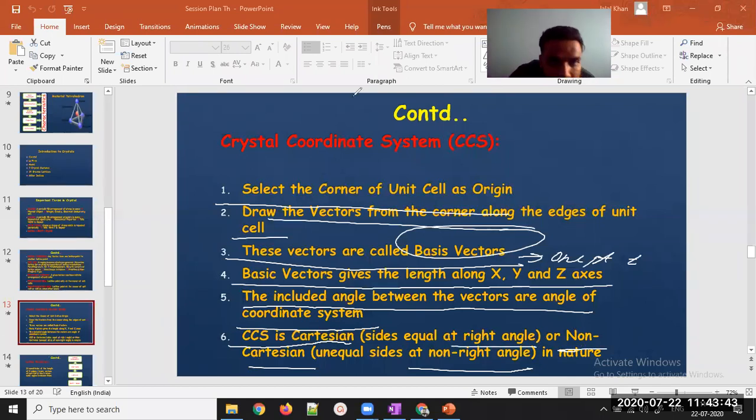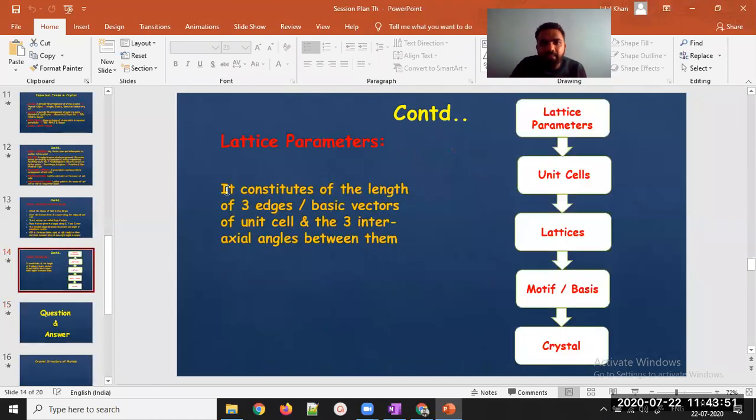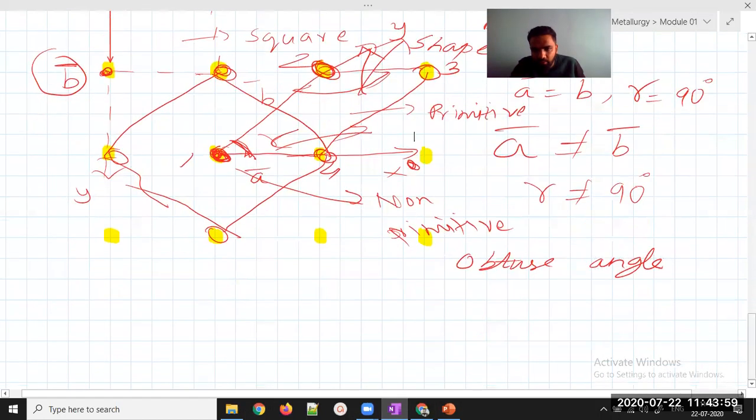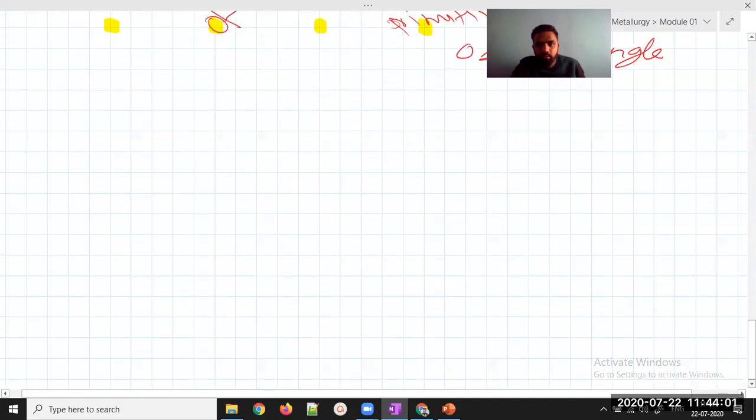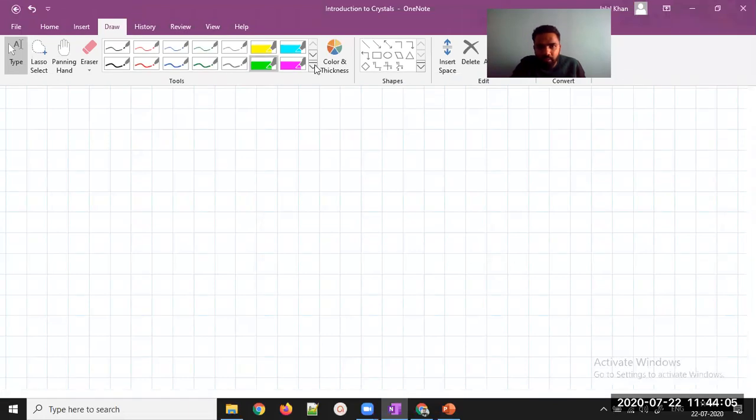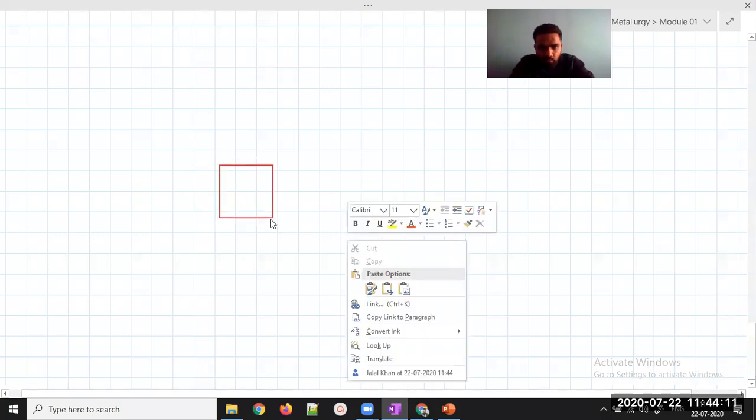We'll get to the last slide as soon as possible. I'll just go to the last slide for you. This is my last slide. Okay, lattice parameter. I'll just explain and I'll finish with this. I want to explain to you lattice parameter. What do you mean by lattice parameter? Give me a second. I have 1 minute only, but I'll try to complete it. I'll just draw something for you so that you understand it better.